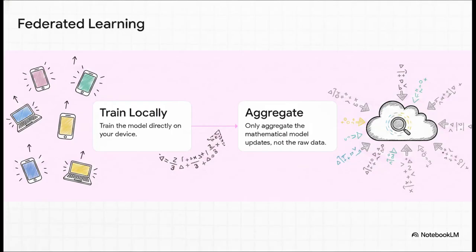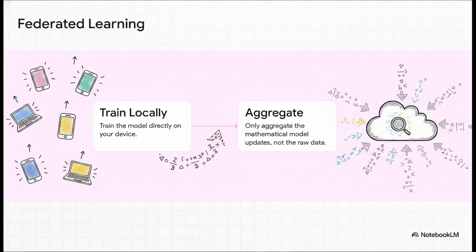Let's actually ground this with federated learning to see how it works in practice. Step 1, you train the model locally, right on your device. Step 2, you aggregate only the mathematical updates in the cloud, never the raw data itself. This is the exact brilliant mechanism your phone keyboard uses to learn your favorite slang, or your embarrassing typos, without ever sending your actual text messages to a central server.